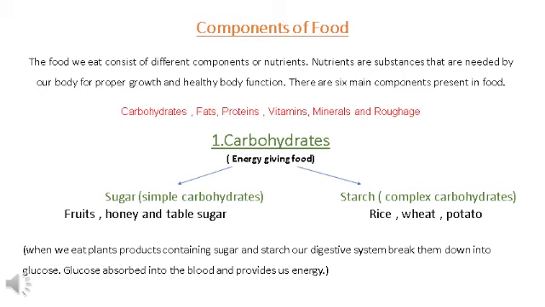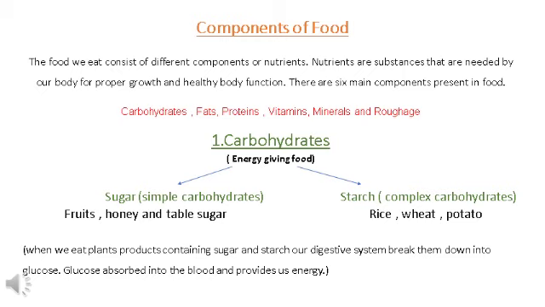Children, as we know, our body requires energy to do work and other activities, and carbohydrates are the main source of this energy. There are two major types of carbohydrates in food: sugar and starch. Sugar is also called simple carbohydrate and starch is called complex carbohydrate. Examples of simple carbohydrates are fruits, honey and table sugar.